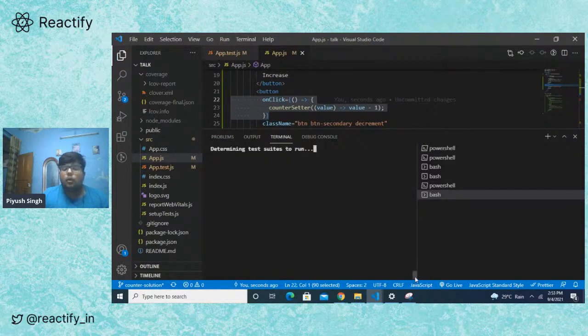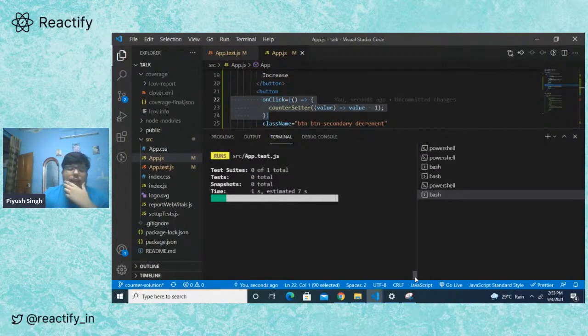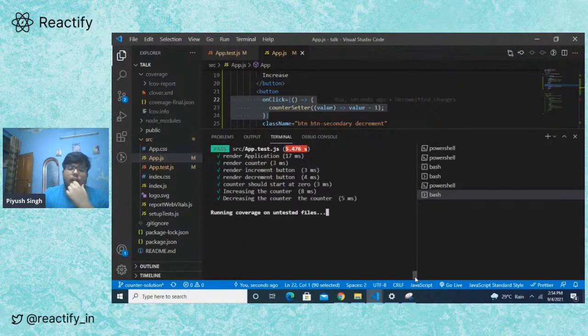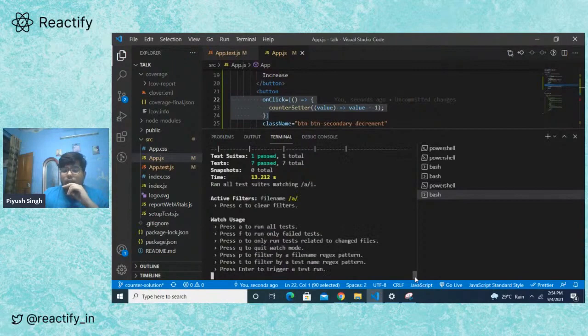Yeah. So you can think of test coverage as a report that tells us how our tests are performing, which of our lines are covered in the tests, and which lines still have no tests written.